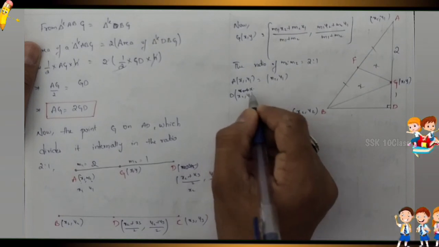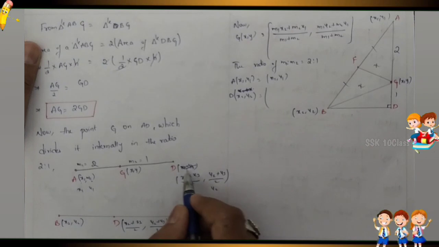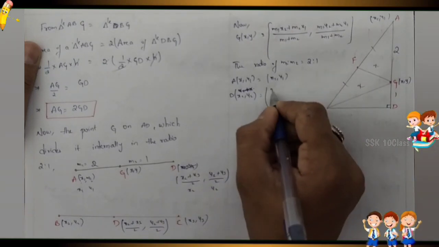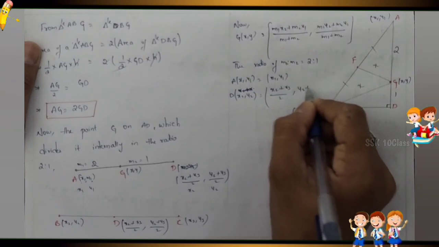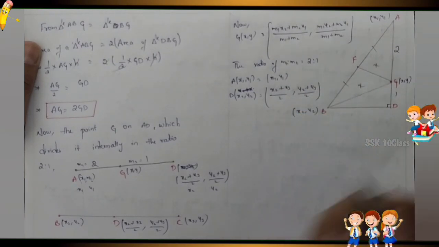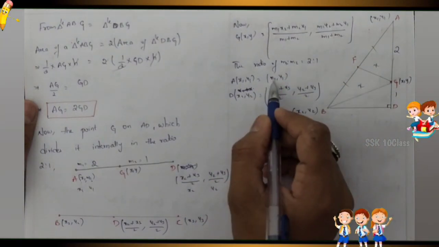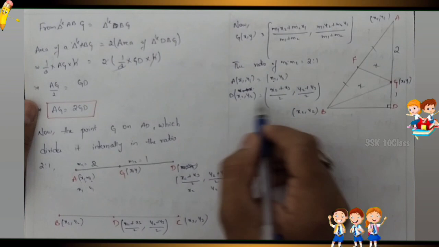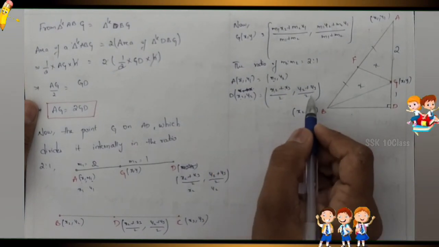Next, D value is x2 comma y2. Sorry, small mistake. Now D of x2 comma y2, what we can write here? That is x2 plus x3 by 2 comma y2 plus y3 by 2. Okay. Now x1 value is x1 only, y1 value is y1. Now x2 value is x2 plus x3 by 2, y2 value is y2 plus y3 by 2.